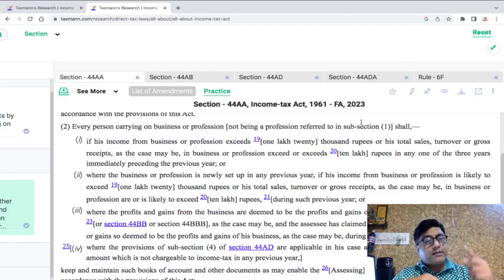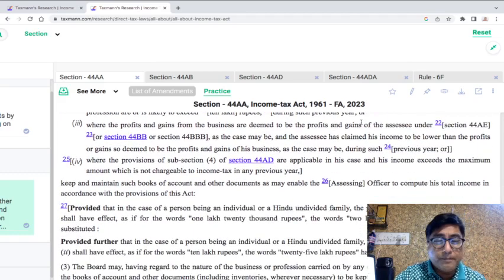Meaning thereby, look at this, subclause 1 is applicable to a business. Now they do not deal with which category of business they are talking about. It is a generic clause. It talks about any business that you might be carrying on, and if in the last 3 years, in any of the years, the turnover has exceeded 10 lakhs of rupees or your income exceeded 1,20,000 rupees, of course this 120 is to be read as 250, and that 10 lakh is to be read as 25 lakhs of rupees if you are individual or HUF. That is what the proviso talks about.